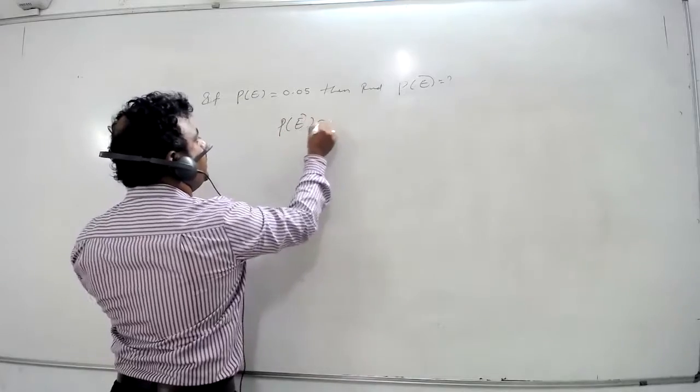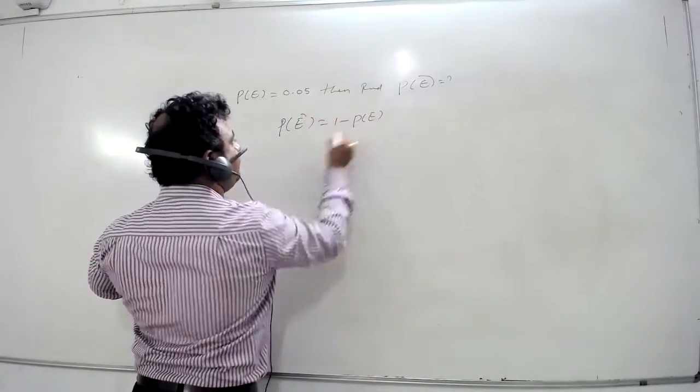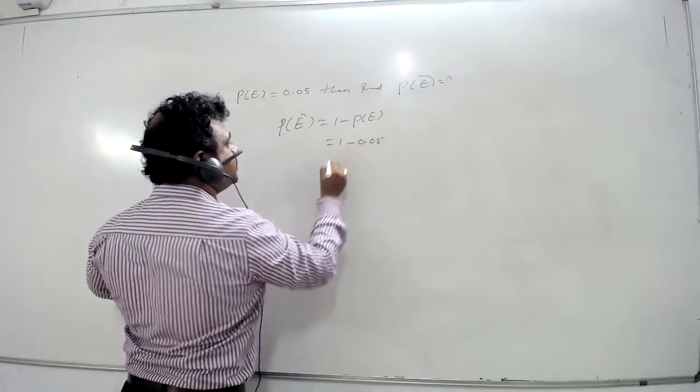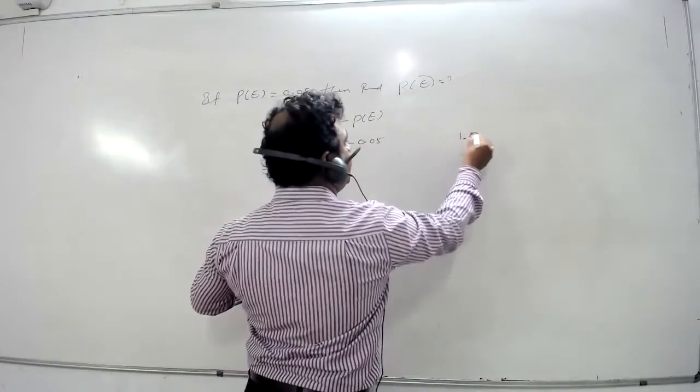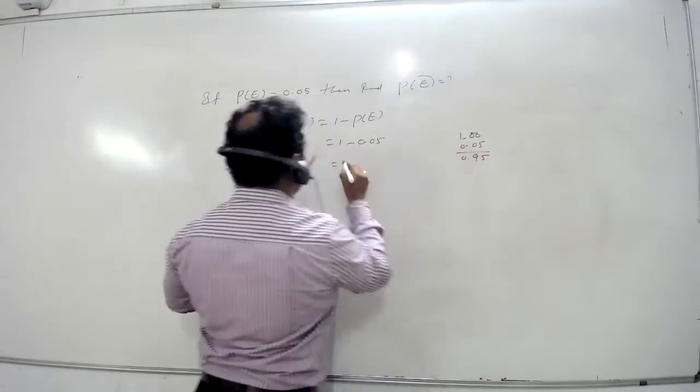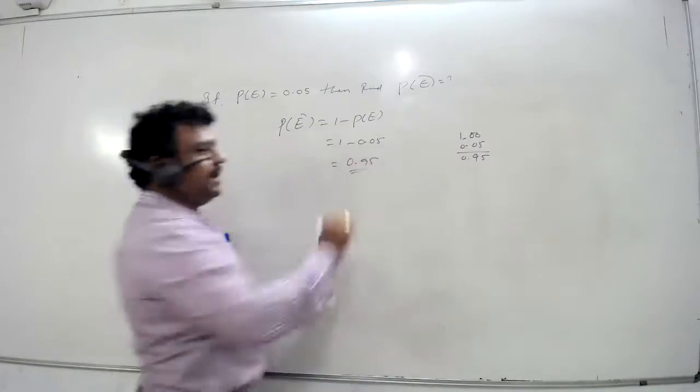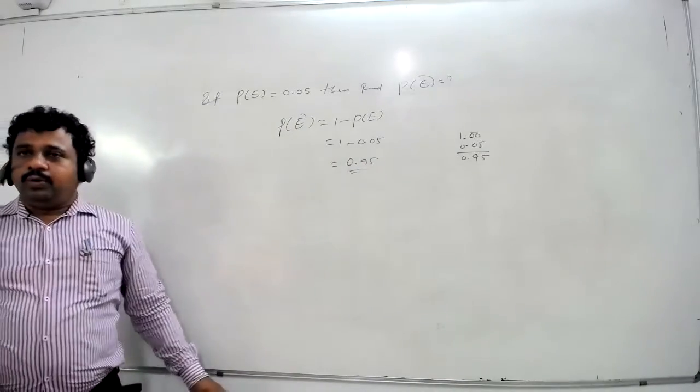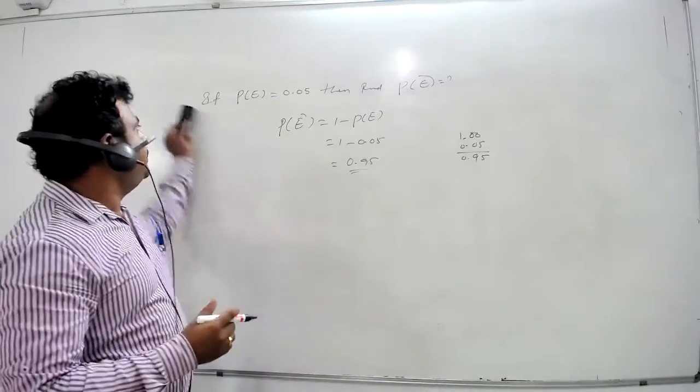P of E bar equals 1 minus P of E, 1 minus 0.05, which is 0.95. We can see another example.